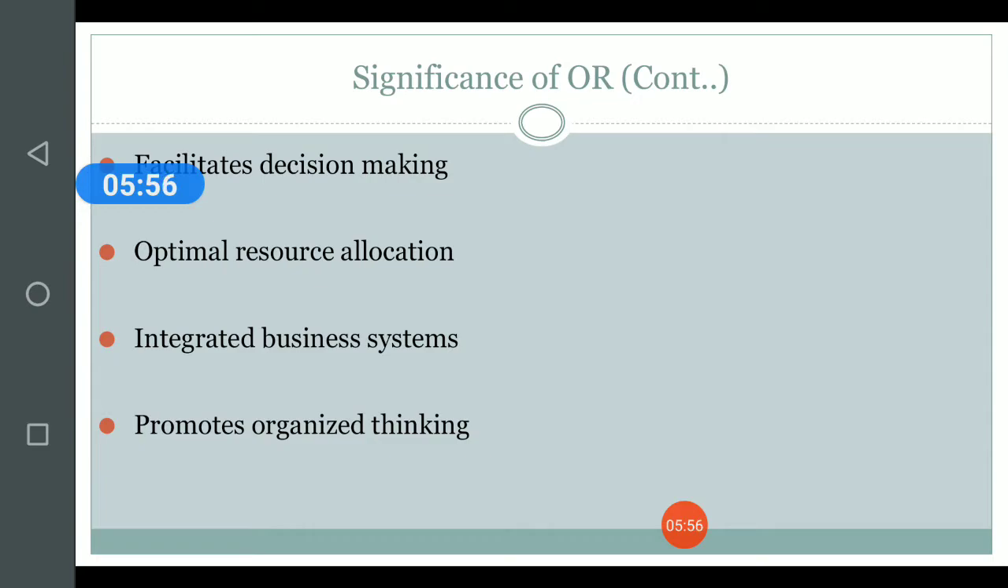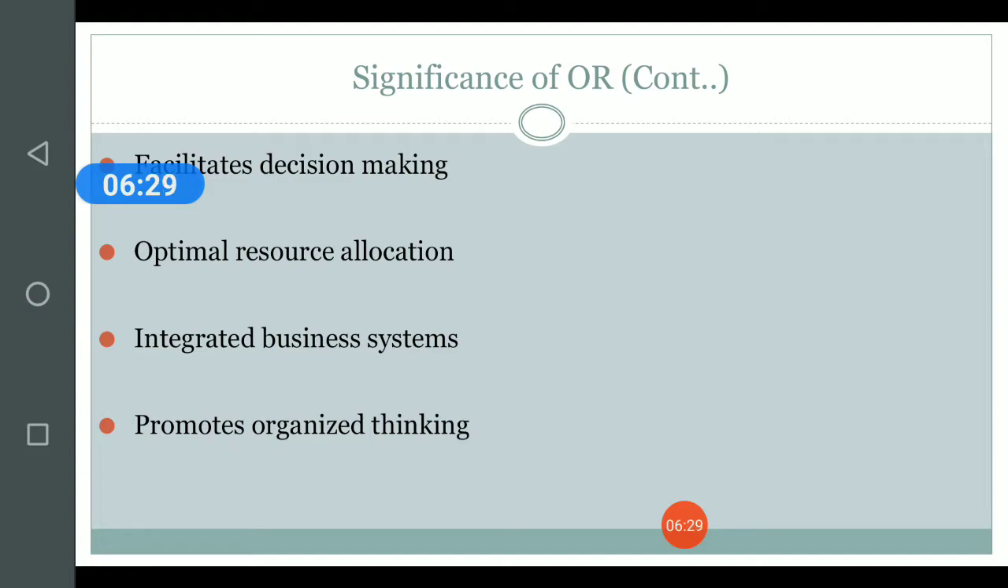Optimal resource allocation is the next significance of operations research. We know that there are many resources in an organization which are utilized for different purposes on a sharing basis. Now, which resource should be allocated where so that the overall profits are increased and the costs are minimized can be easily calculated using any of the operations research techniques.